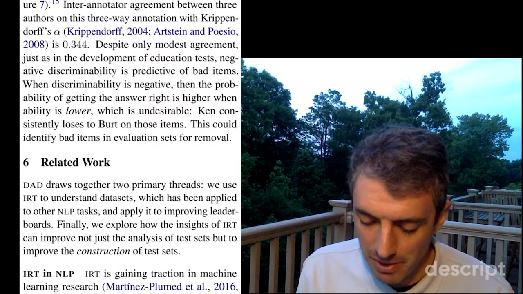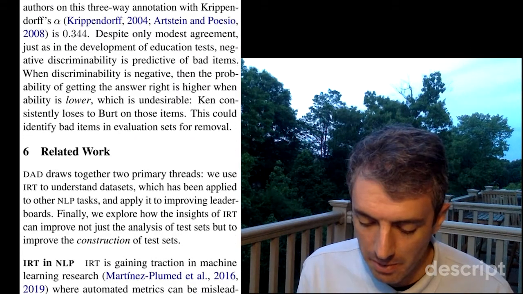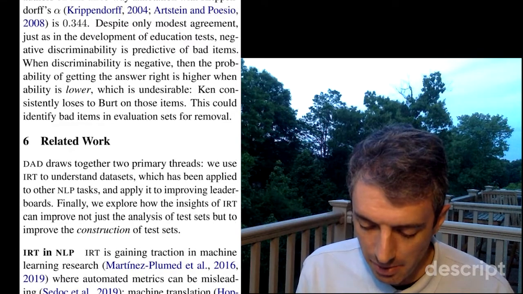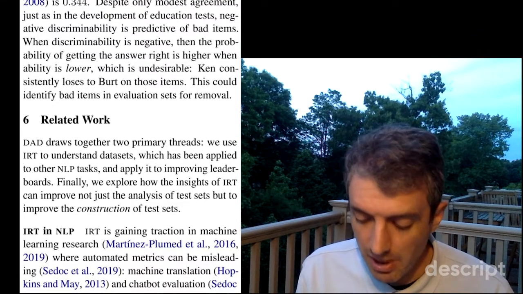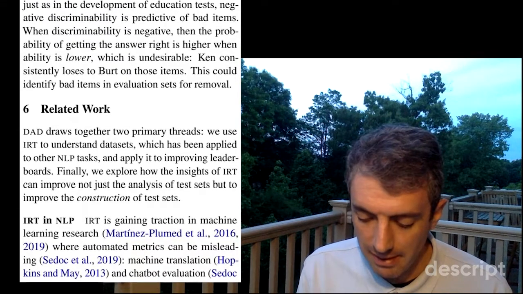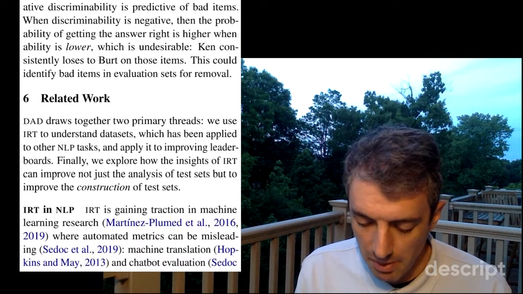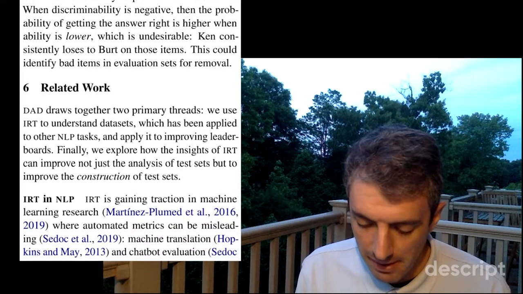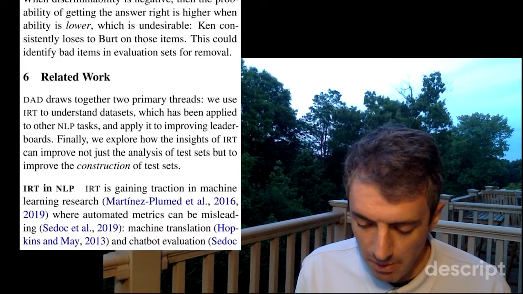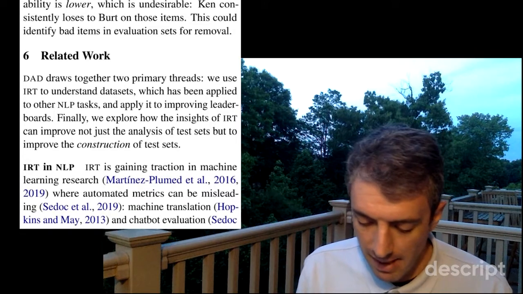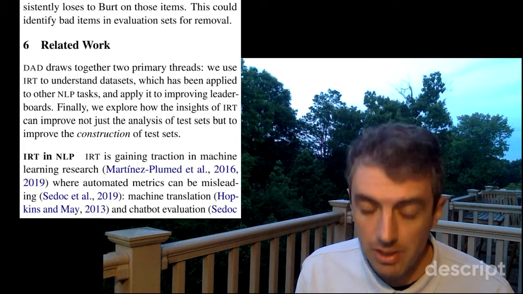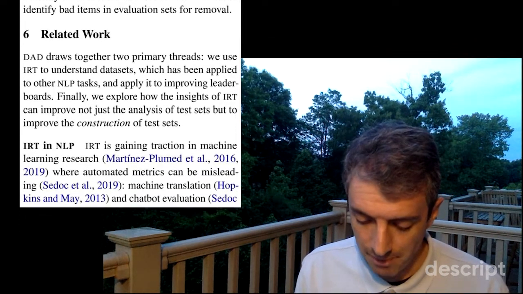Inter-annotator agreement between 3 authors on this 3-way annotation with Krippendorff's alpha is 0.44. Despite only modest agreement, just as in the development of education tests, negative discriminability is predictive of bad items. When discriminability is negative, then the probability of getting the answer right is higher when ability is lower, which is undesirable. Kin consistently loses to BERT. This could identify bad items in evaluation test sets for removal.